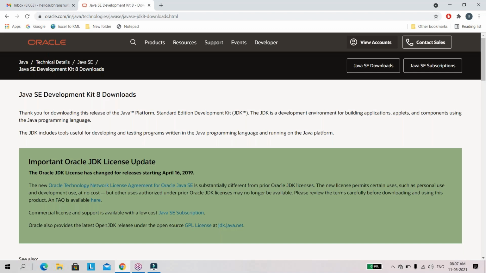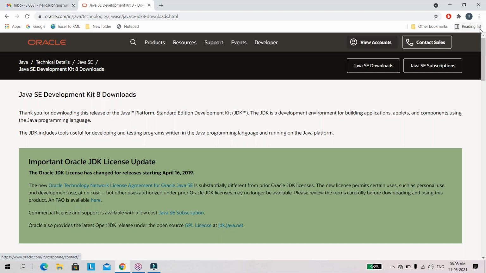What is that difference? The new license permits certain uses such as personal use. Personal use means practicing some Java programs at home. That's called personal use. It's free, and development use is at no cost.